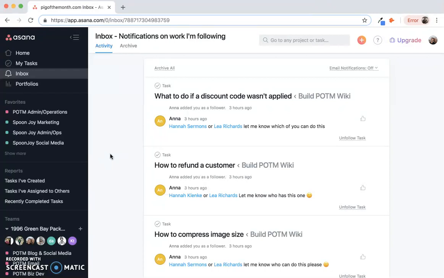So that's a little bit about your inbox and the notifications you're going to get and how you can work through your different notifications.